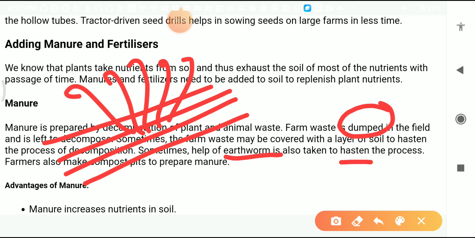When we dig this soil, you throw all the kitchen waste, plant waste or animal waste in it, and you leave this soil for three to four weeks. What happens?